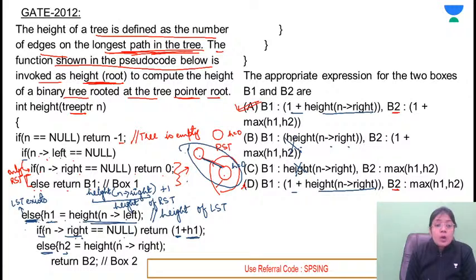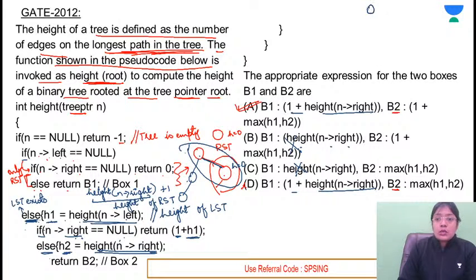Else means right subtree also exists. So h1 is counting the height of the left subtree. H2 is calculating the height of the right subtree. So you got the height of the left subtree as well as the height of the right subtree. What will be the height of the overall tree?